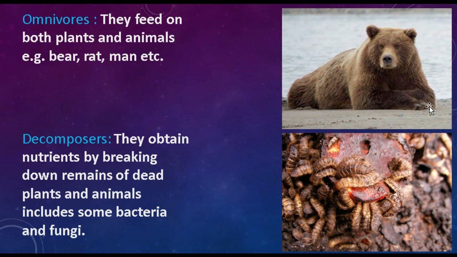The next category is decomposers. Students, decomposers are those heterotrophs that obtain their nutrients by breaking down remains of dead plants and animals, means who get their nutrition, their nourishment, from dead and decaying organic matter, like bacteria and fungi. Students, bacteria and fungi are such types of heterotrophs who obtain their nutrients from dead and decaying organic matter. As you see here, these are the decomposers who get their nourishment from dead and decaying organic matter.